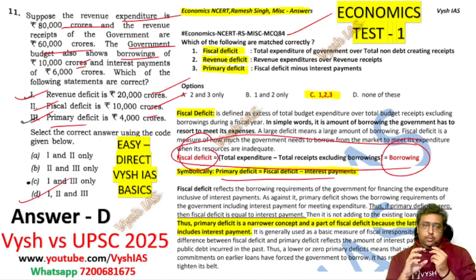They did not try to complicate it by giving wrong answers, wrong formula or wrong mathematics. They gave it straightforward just to test whether you are an aspirant who knows the concept of these three deficits. In future you can expect questions like this which will be more complicated. They'll make the number wrong and then you will have to correct it. So please study this test number 1 at least. If you are enrolled with me, go and revise test number 1 again, because at least one MCQ is equal to 5-6 concepts. In 100 MCQs, you are going to study 500-600 concepts, and questions will come round and round from those only.